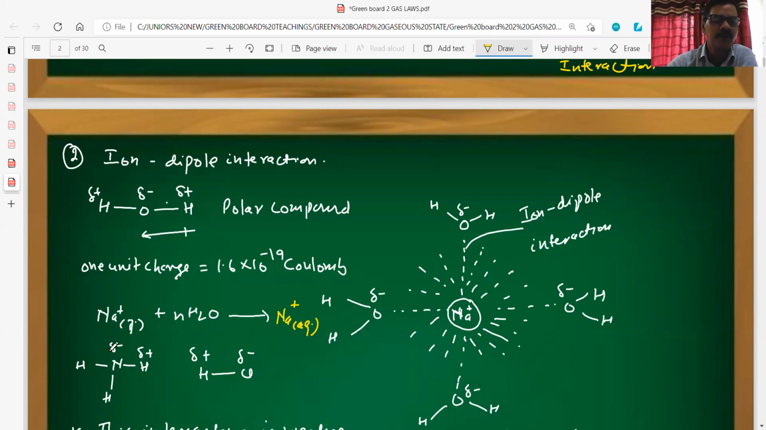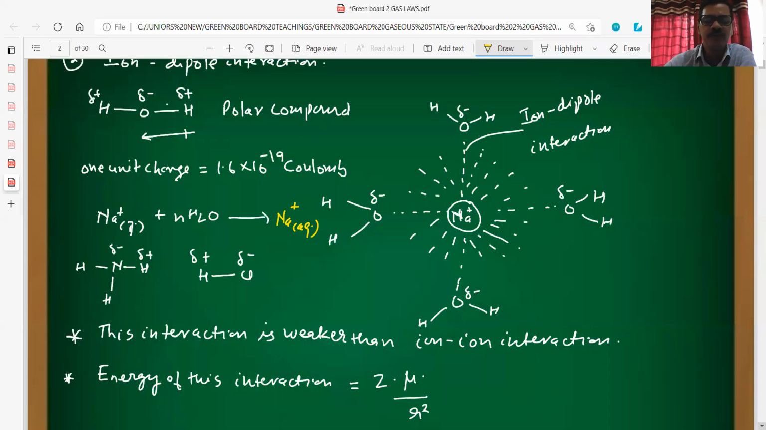There are other polar molecules too, like ammonia, which is also polar, and HCl, which is also polar. So the interaction between the dipole molecule of a polar compound and an ion is known as ion-dipole interaction. Due to this interaction, all the ions, whether positive or negative, will dissolve in water.